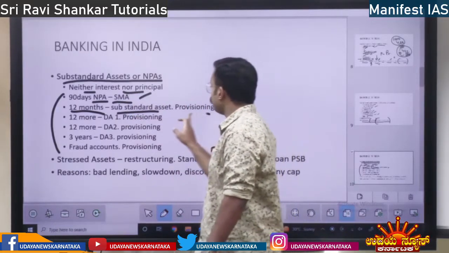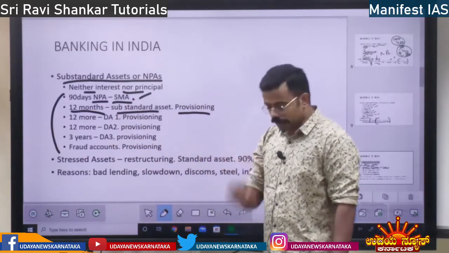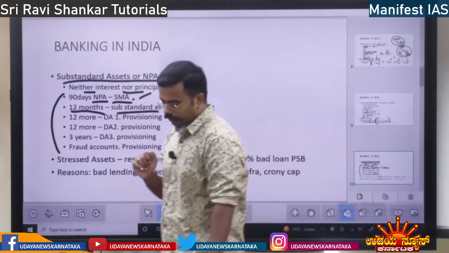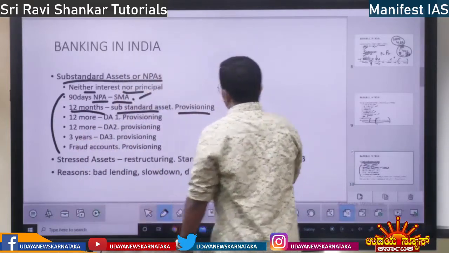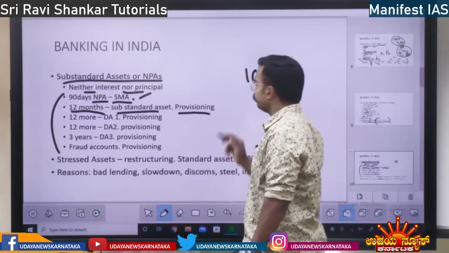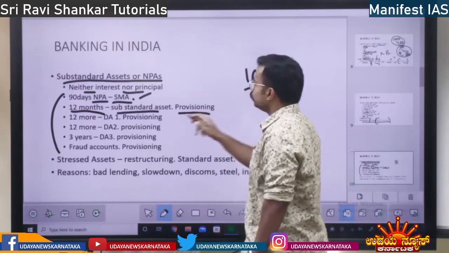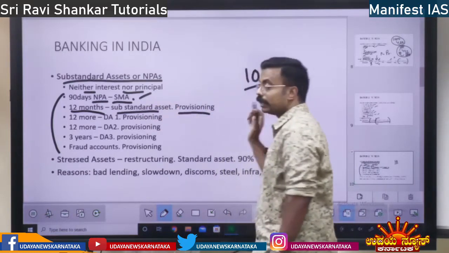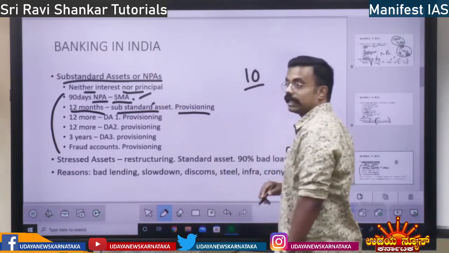Here they do provisioning. Up to 90 days there is no provisioning. So what is provisioning? Provisioning means simple. See, you have taken a 10 crore loan and you have failed to repay both interest and principal. So when it becomes SMA, there is no provisioning. When it becomes SSA, substandard asset, there is provisioning.